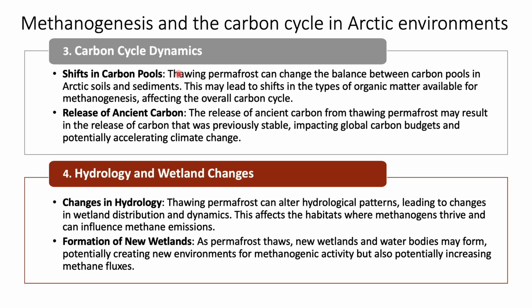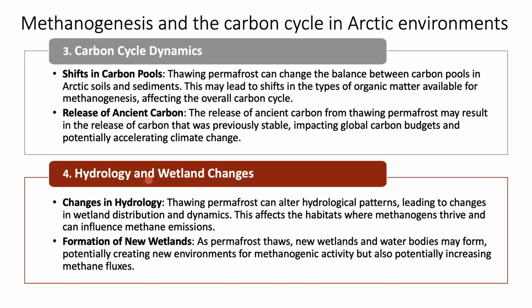When we look at the next one, which is the carbon cycle dynamics, the thawing permafrost can change the balance between carbon pools in the Arctic soil and sediments. This will lead to a shift in the types of organic matter available for methanogenesis, affecting the overall carbon cycle. Similarly, the release of ancient carbon from the thawing permafrost results in the release of carbon that was previously stable and stored. When these are released, this will impact the global carbon budget and potentially accelerate the climate change.